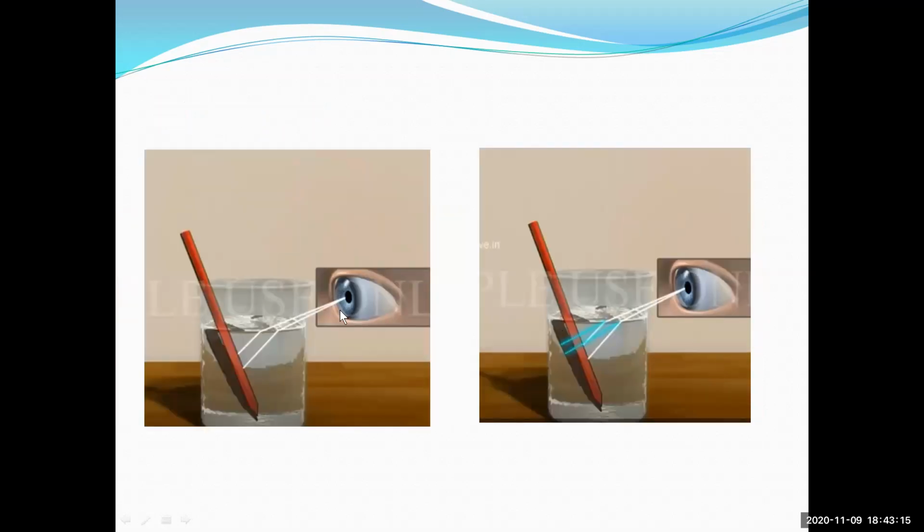See, the pencil actually is in the straight position, but what happens when the light travels from one medium to the other medium? The speed of the light is decreased.